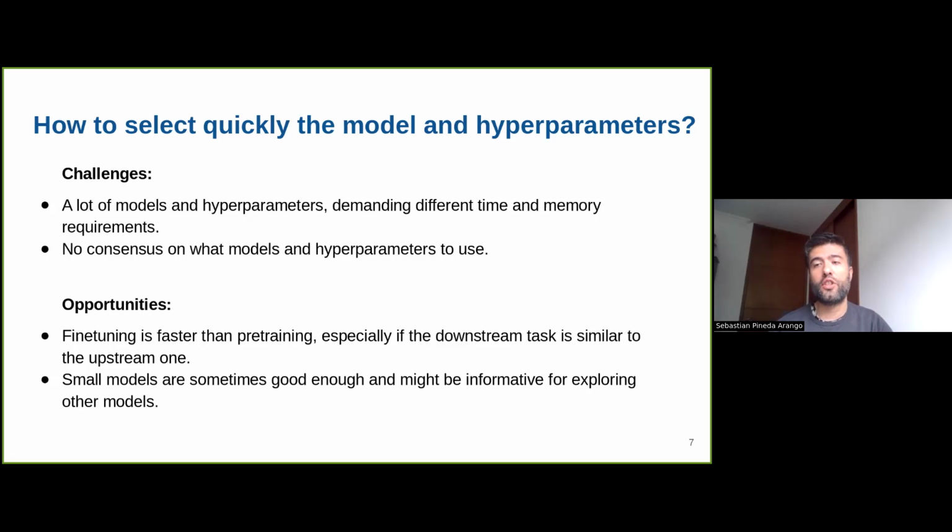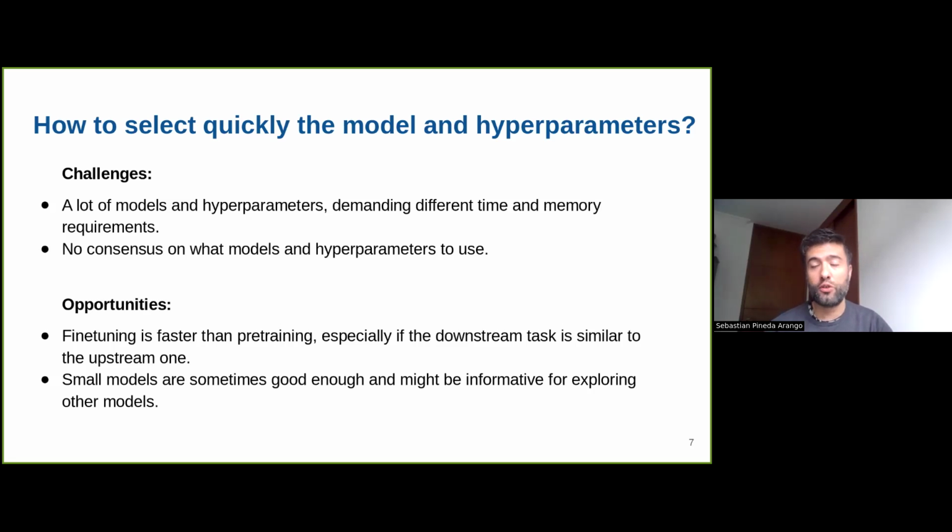Moreover, there is not a clear consensus on what the perfect set of hyperparameters to use is. There is not a clear picture or a clear approach that we can always use by default and then get the best. So there are a lot of options, a lot of fine-tuning strategies that we might need to choose and tune.